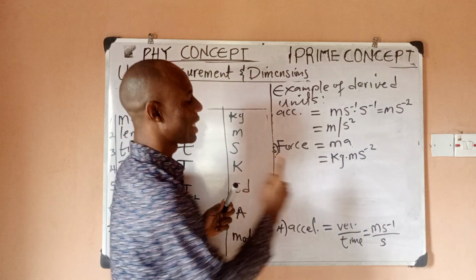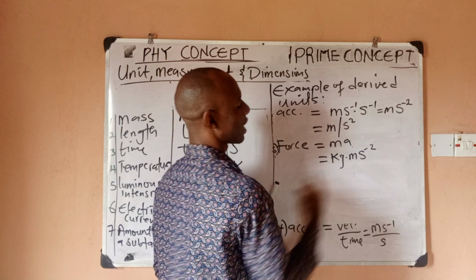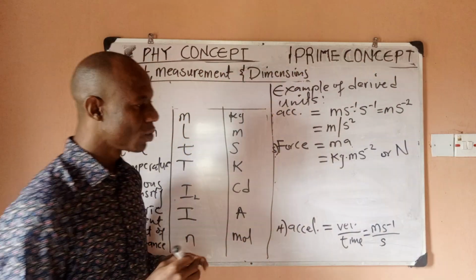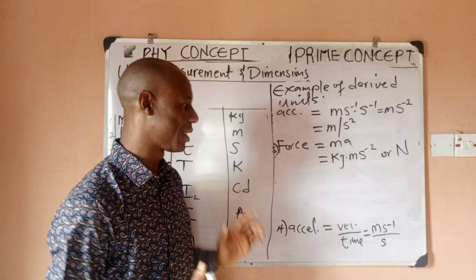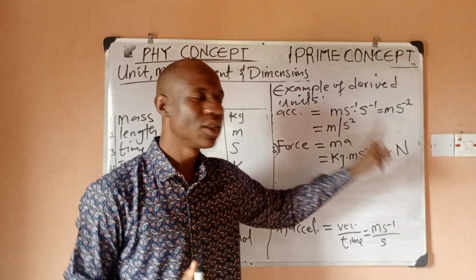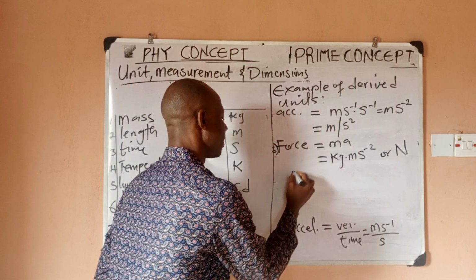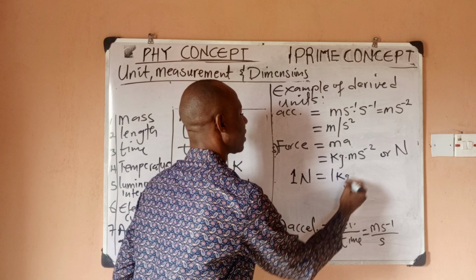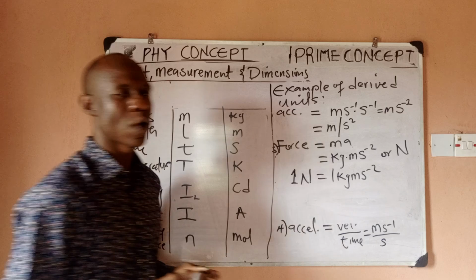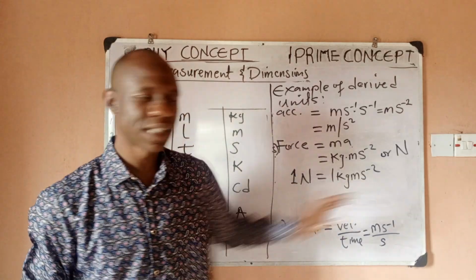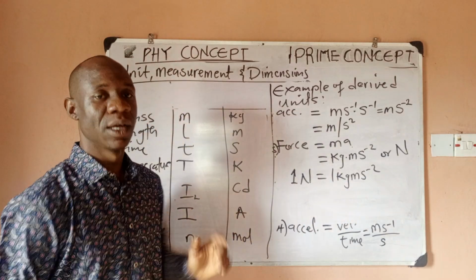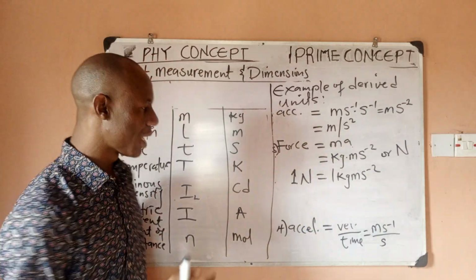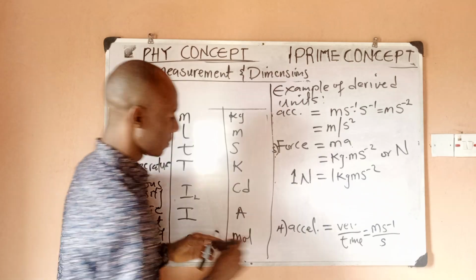So it means that rather than us using kilogram meter per second square, they decided to call it what? Newton, which uses the symbol capital N. So it means that one Newton is the same thing as 1 kilogram meter per second square. So you would not see us talking about kilogram meter per second square again. What you would always hear is what? 1 Newton, which is the same as this. So let me give 2 more examples, then we move on.